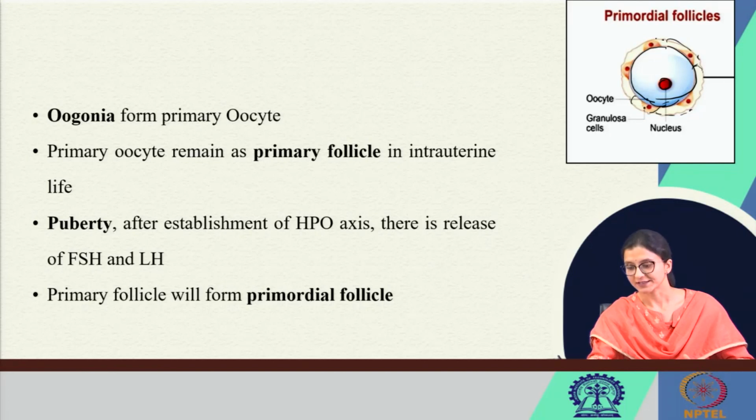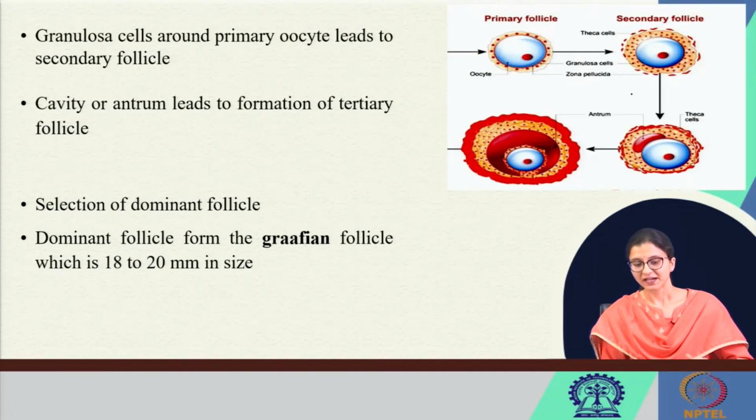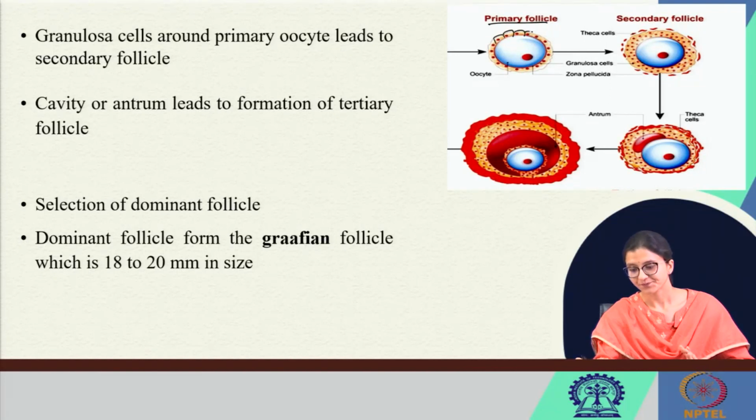This structure is called the primordial follicle, which is present in the fetal ovary. Now, this primordial follicle will form the primary follicle, where the flattened cells will become cuboidal, but inside is the same primary oocyte.